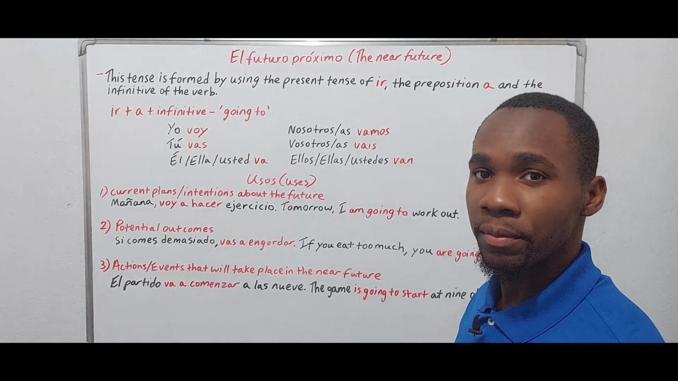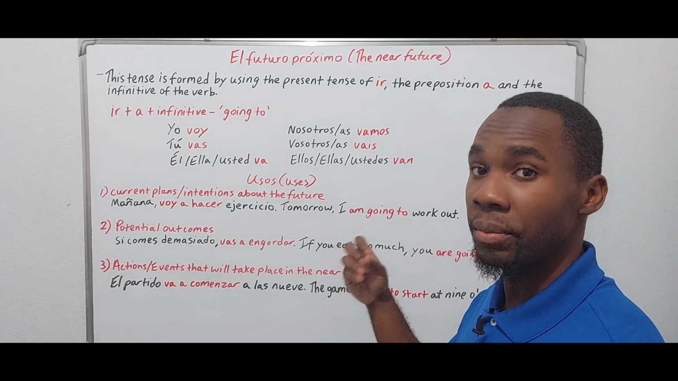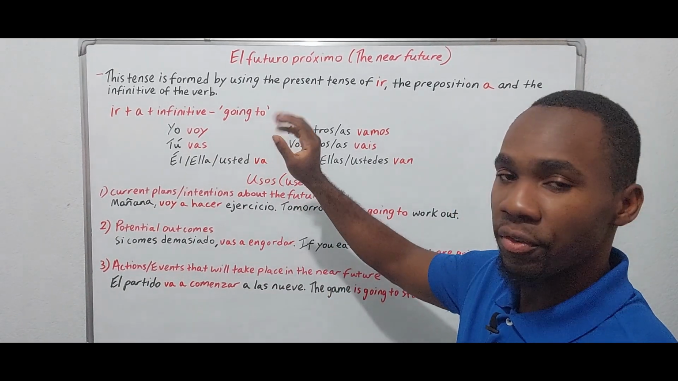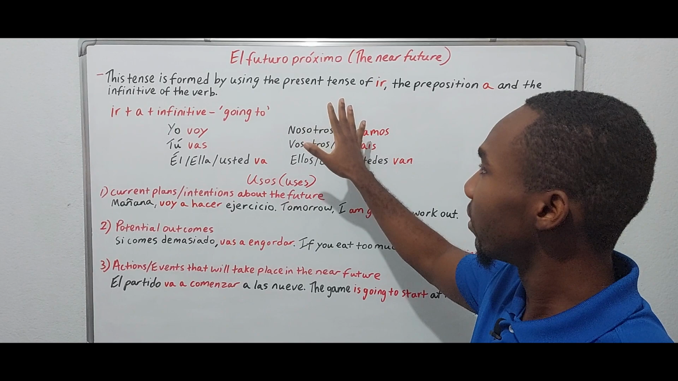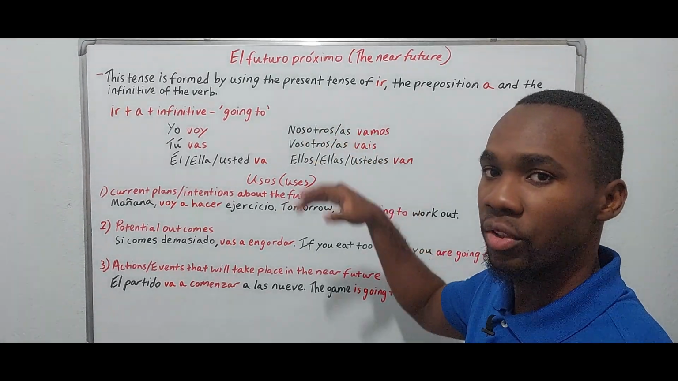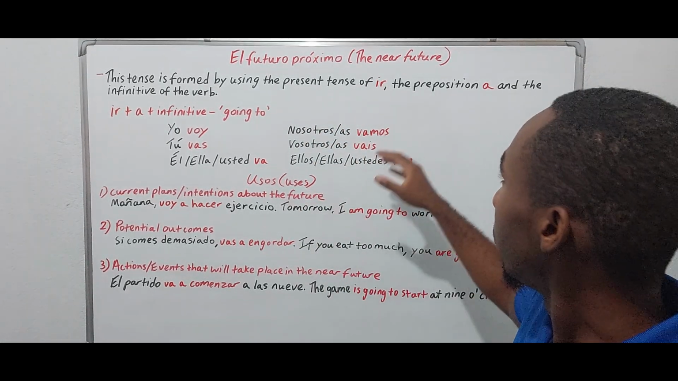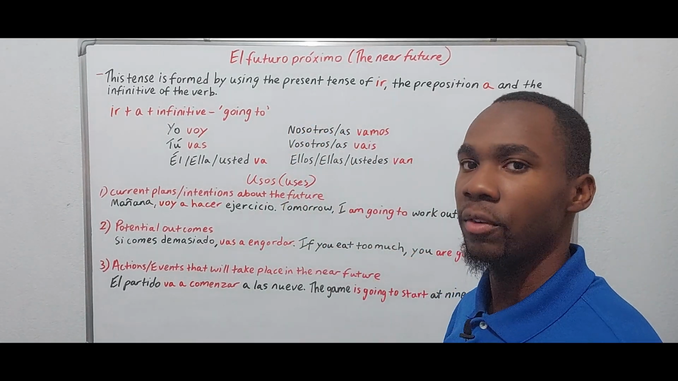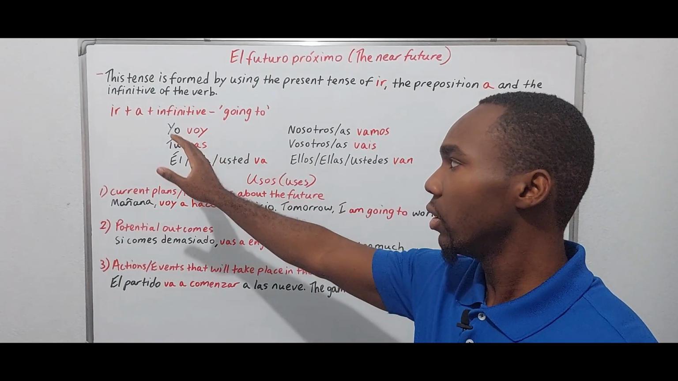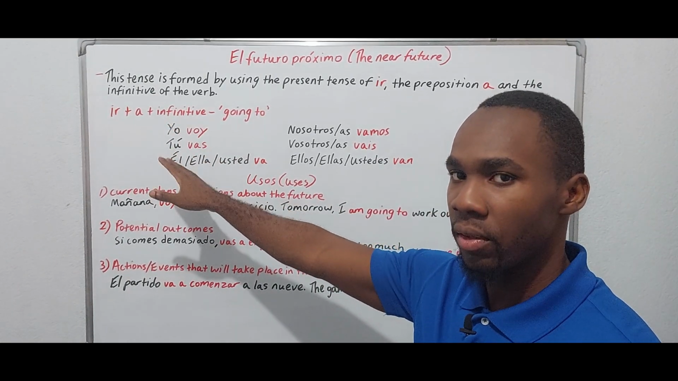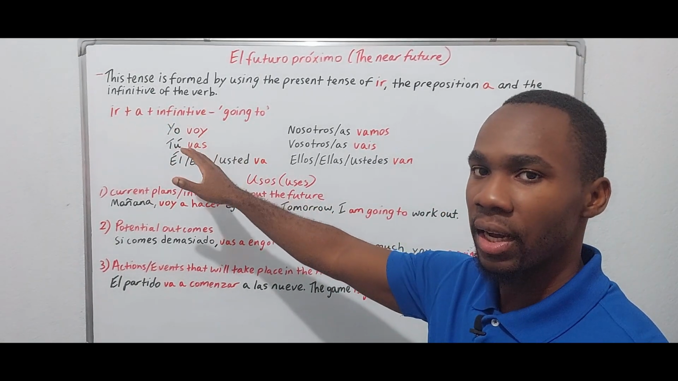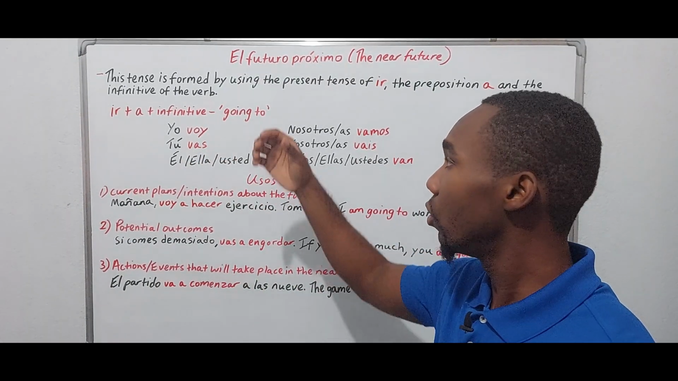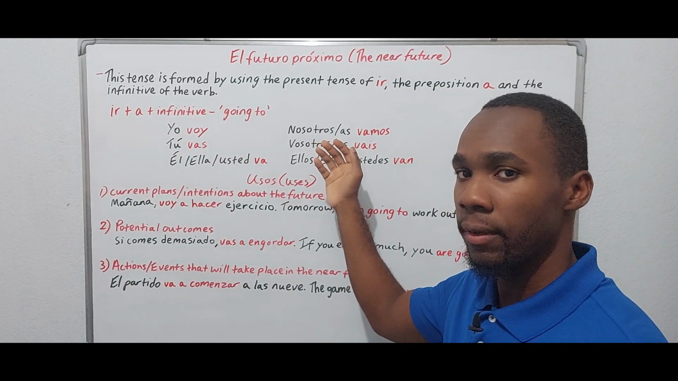This tense is simple and it is very ideal for beginners, right? And you'll see why. So we form this tense by using the present tense of ir, right, which is the verb to go, the preposition a, and the infinitive of the verb. So this is the structure. We have the present tense of ir, followed by the preposition a, followed by the infinitive of the verb. And this would translate as going to, right?